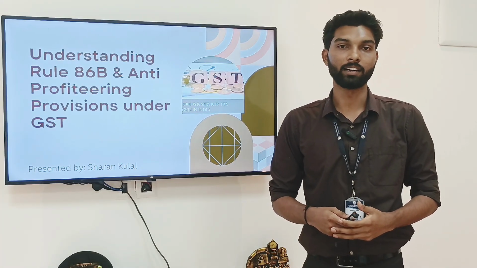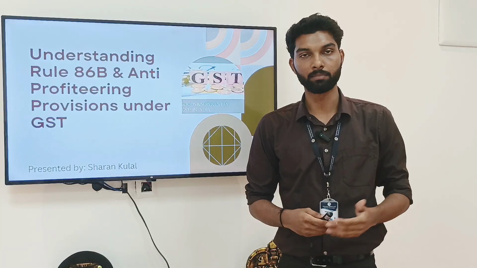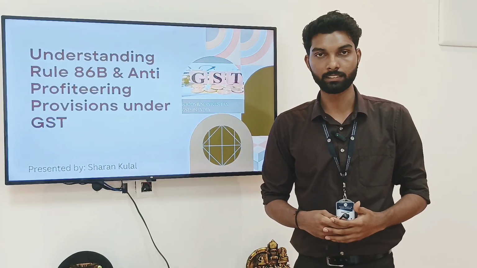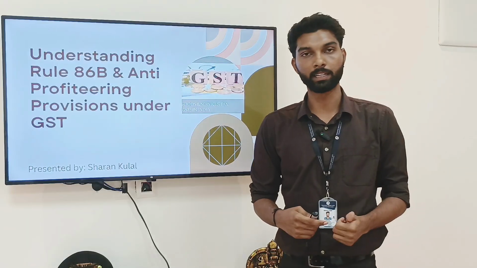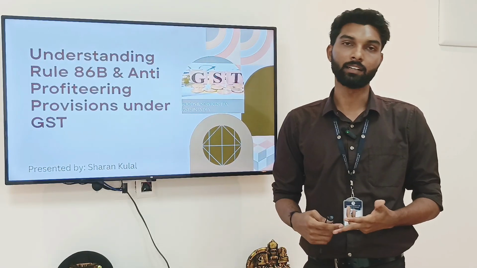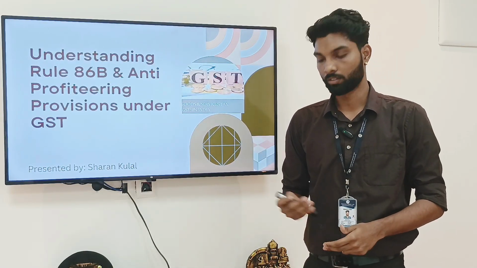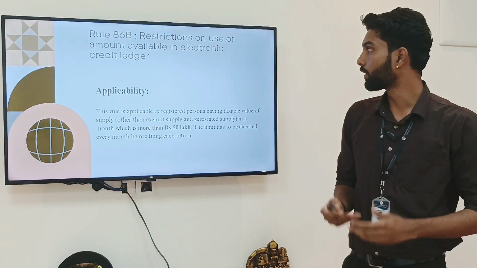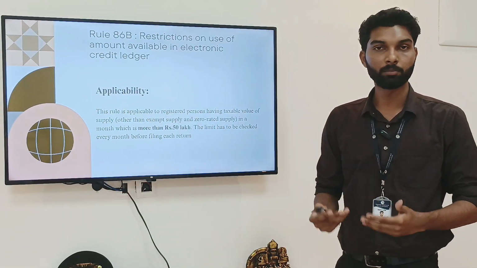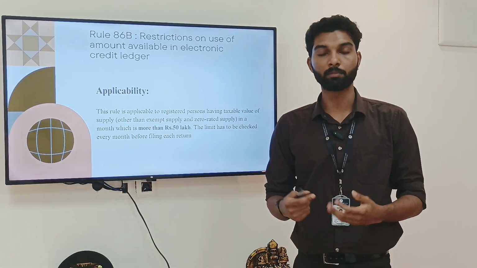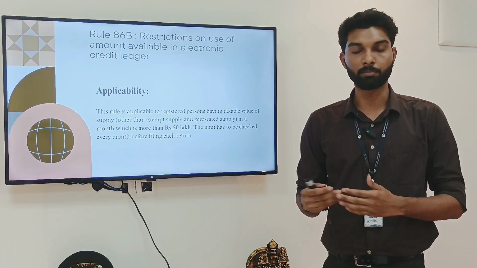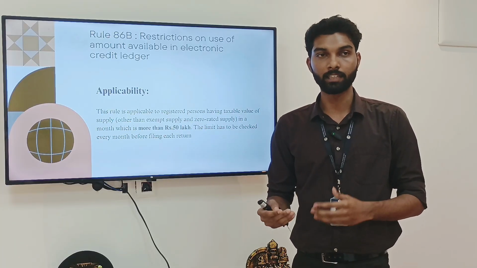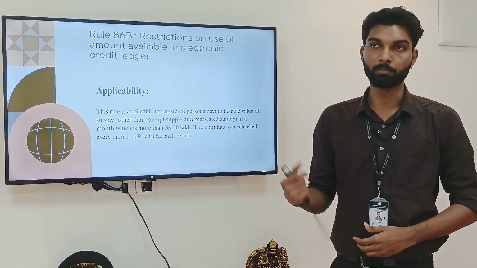So we'll understand Rule 86B and some anti-profiteering provisions of GST. In 86B, we'll look into the applicability, conditions and exceptions in this rule. To whom is it applicable? Rule 86B says it is applicable to the registered person whose taxable supply is more than 50 lakhs in a month. If a registered person's supply exceeds 50 lakh in a month, then this rule will be applicable.